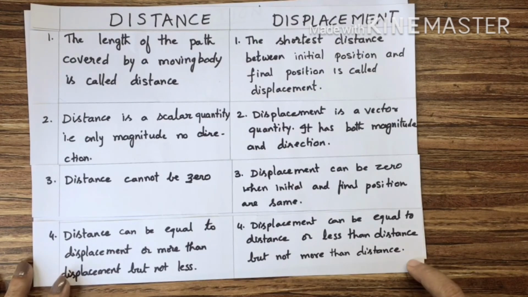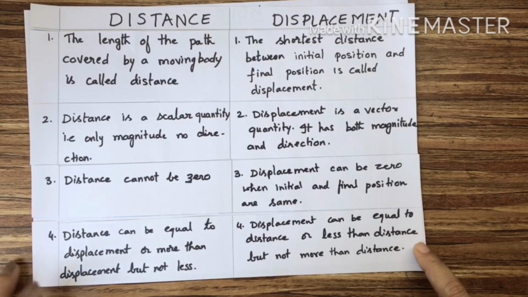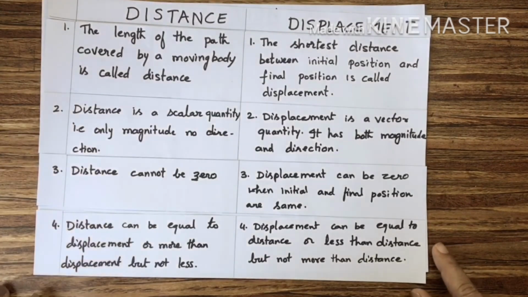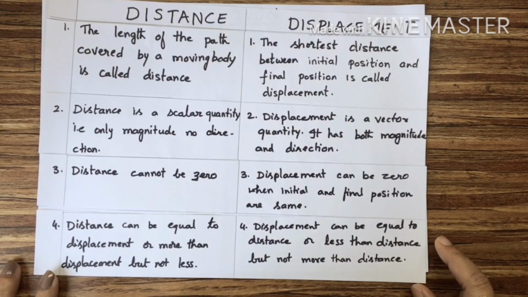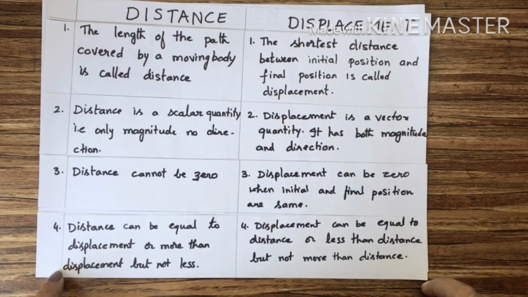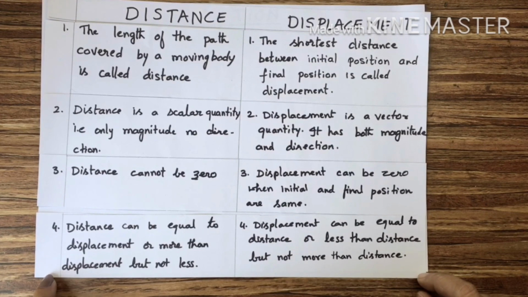So in this video we have studied the definition of rest and motion. Then we have studied what is distance and what is displacement, and finally the differences between distance and displacement. In our next video, in part 2, you will study what is speed and what is velocity, the numerical sums, how to calculate speed and velocity, and how to calculate average speed and average velocity. Thank you, students.